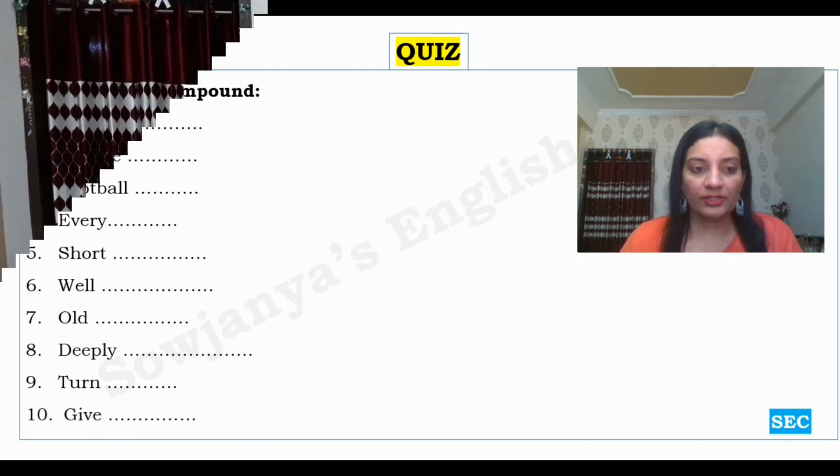Hope you have understood and enjoyed this lesson. So friends, that is about compound words. You might have understood how compound nouns, compound adjectives and compound verbs are formed.